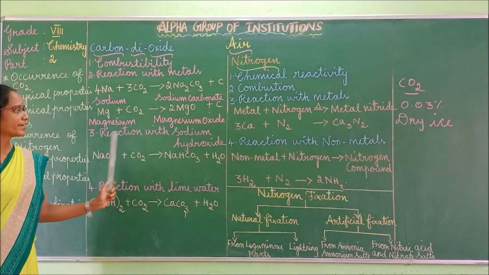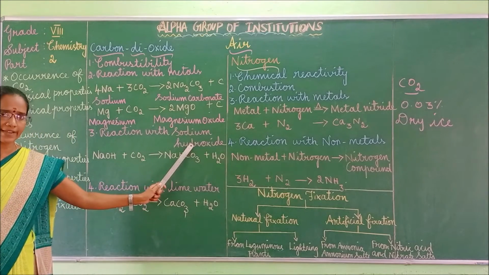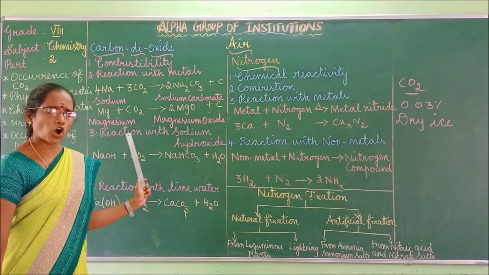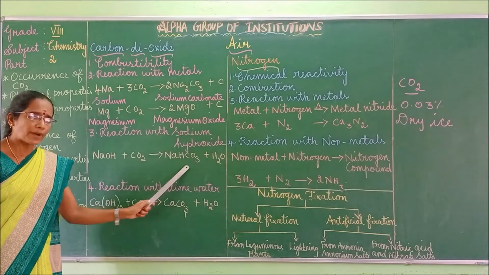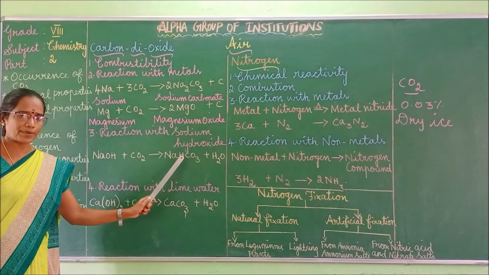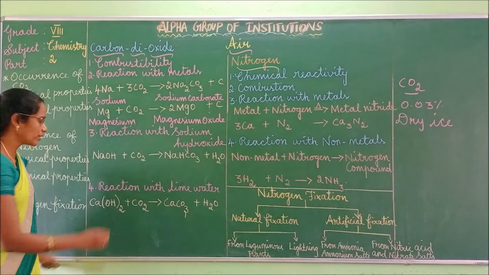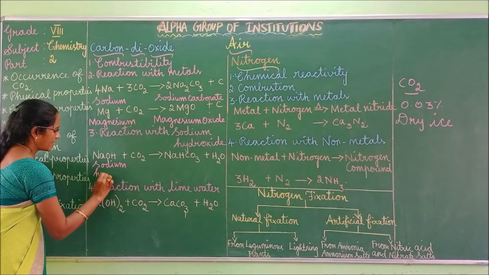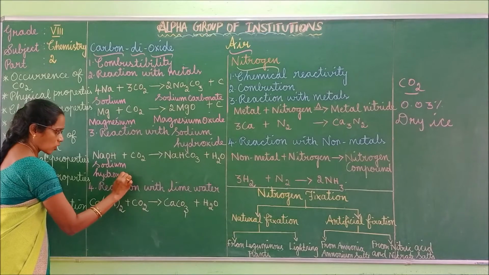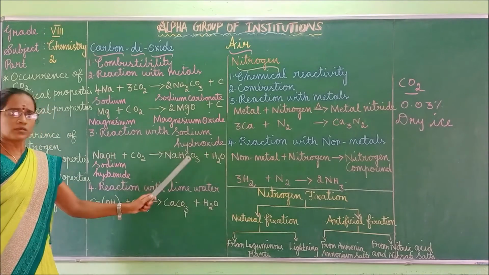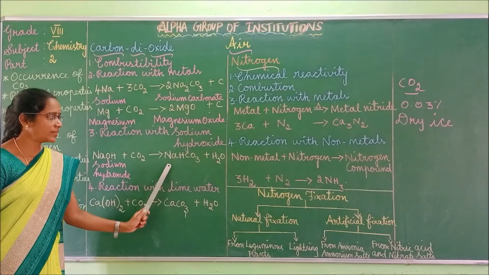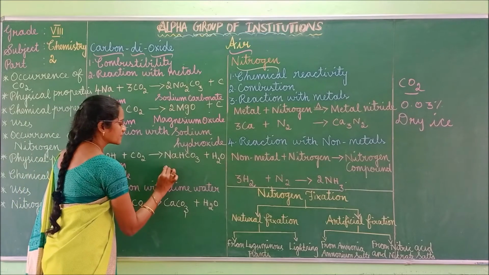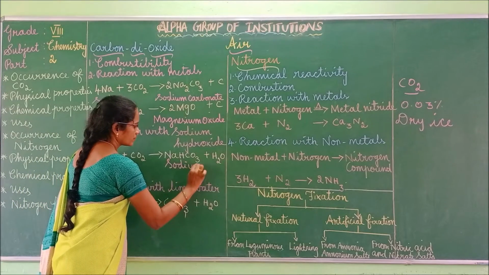Next we can move to reaction with sodium hydroxide. Sodium hydroxide is neutralized by carbon dioxide to form bicarbonate, that is sodium bicarbonate. NaOH is sodium hydroxide. Sodium hydroxide, when it reacts with carbon dioxide, forms bicarbonate salt, that is sodium bicarbonate, along with water. NaHCO3 is sodium bicarbonate.